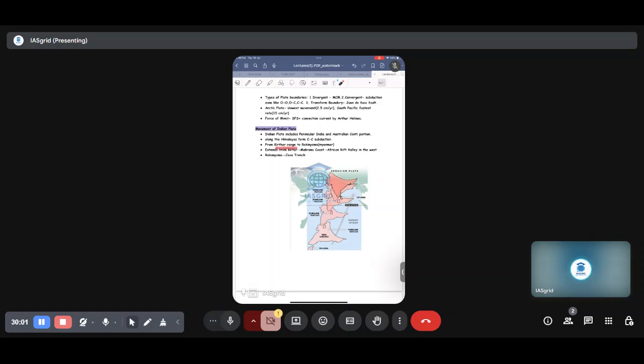This is the Kirthar range. Kirthar range would be here. Suleiman. Then this is the Hindu Kush pass region, the Hindu Kush mountains. Here you will find Pamir Knot, Kunlun Shan, Tian Shan, and here you will find Arakan Yoma, when you come from Purvanchal and get the syntaxial bend.